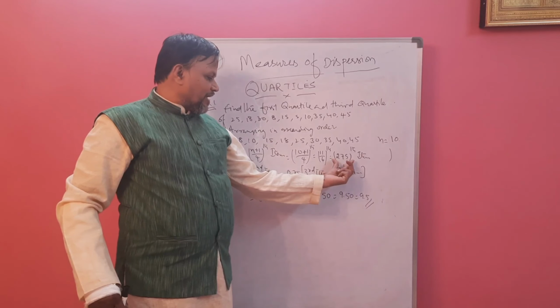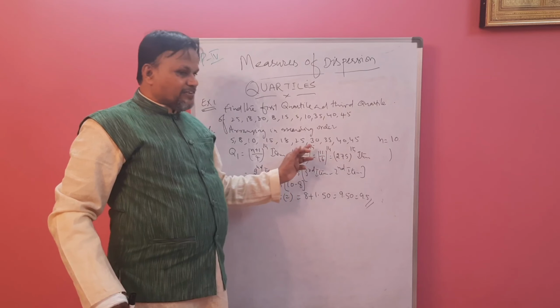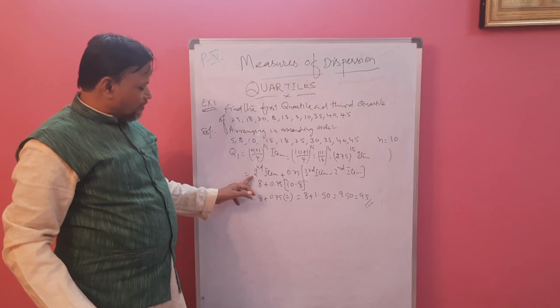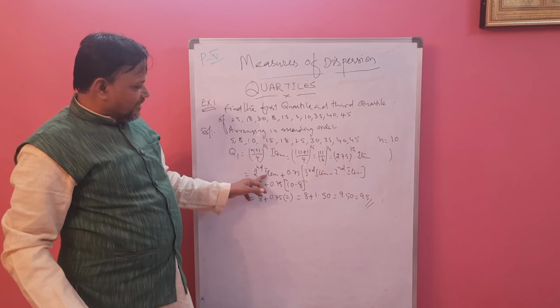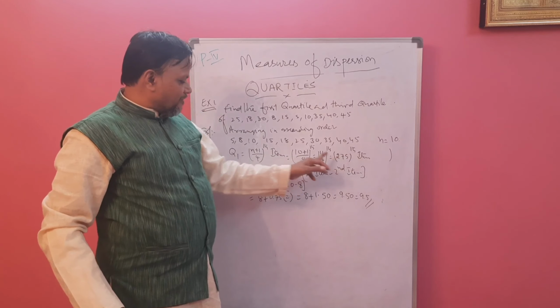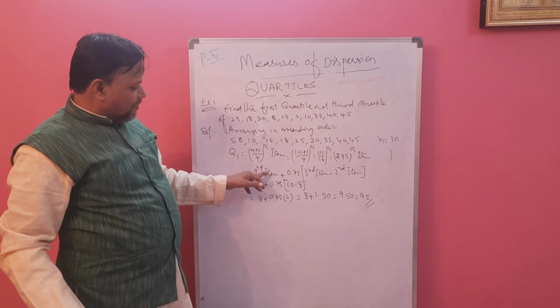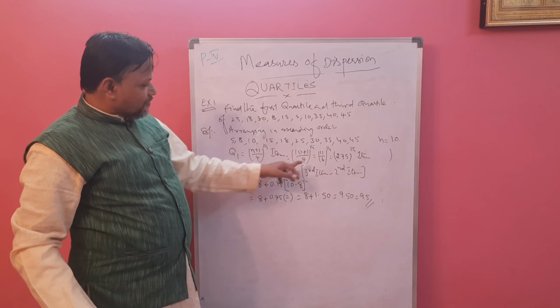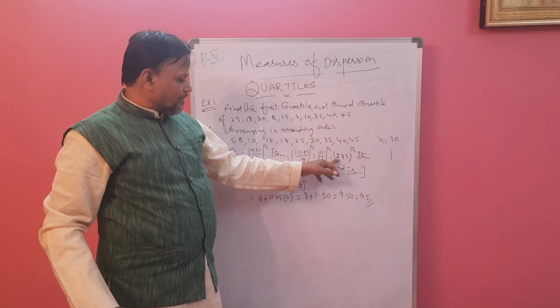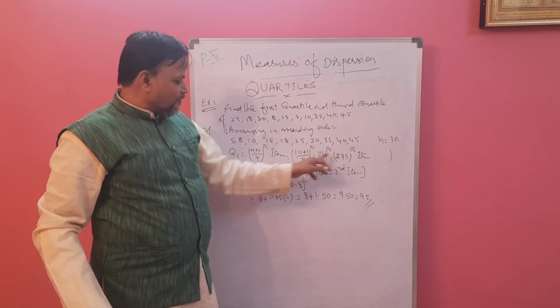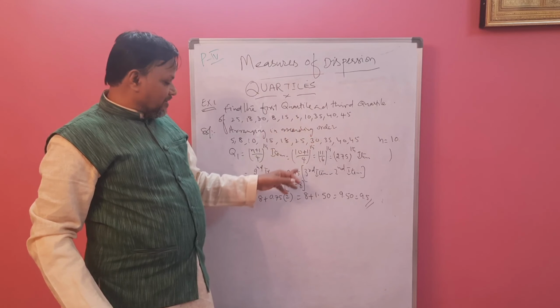Now we have to separate the integer value and decimal value. Integer we will get 2. 2 is our integer, that is second term. So we have to write that integer 2 as second term plus 0.75. If you remove this 2, you will get 0.75. That is the decimal part.